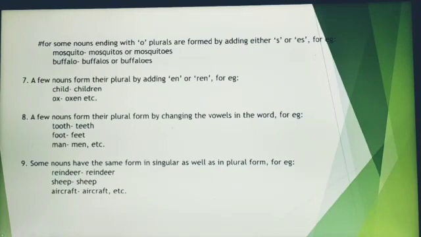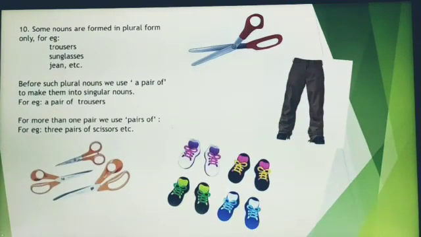Some nouns have the same form in singular as well as in plural. That means they are same. Like reindeer, reindeer, ship, ship, aircraft, aircraft. Some nouns are used in plural form only. They are always said in plural forms like trousers, sunglasses, or jeans. Before such plural form, we use a pair of to denote its singular form.